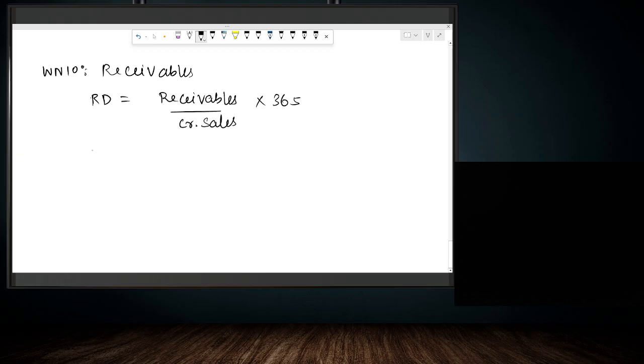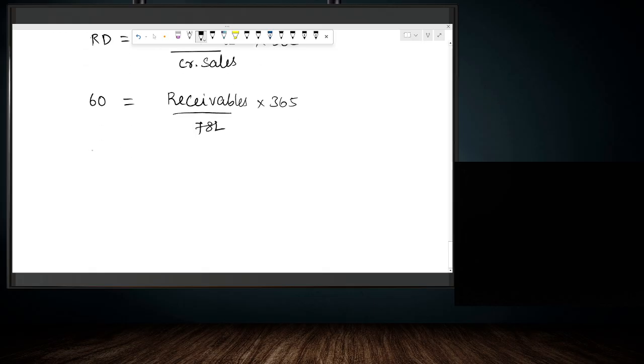Receivable days is how much? It is given in the question, 60 days. It is equal to, receivables is something that we need to calculate, and credit sales is nothing but the total sales, credit sales, 78 lakh into 365. So when we solve it for receivables, we get receivables is equal to 60 into 78 lakh divided by 365. We get 12,82,191. So this is the amount of receivables.